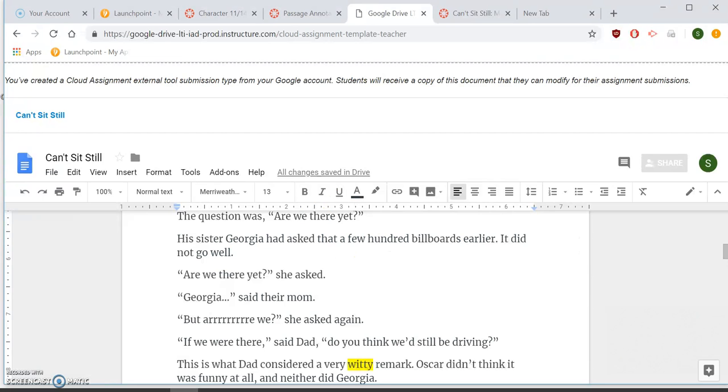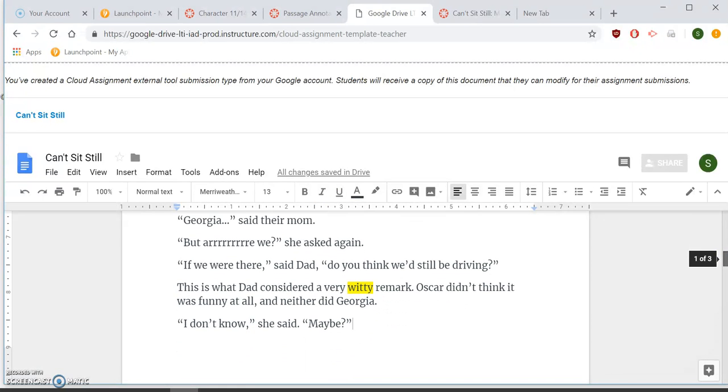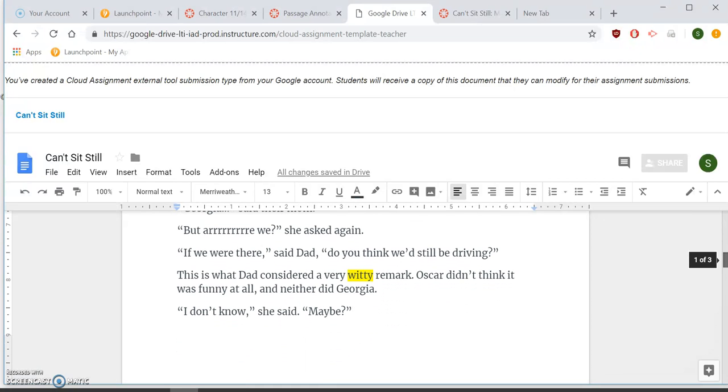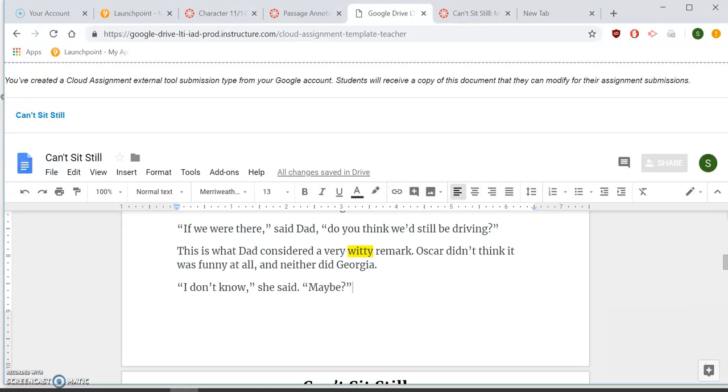His sister Georgia had asked a few hundred billboards back. It did not go well. "Are we there yet?" she asked. "Georgia," said their mom. "But are we?" she asked again. "If we were there," said Dad, "do you think we'd still be driving?" This is what Dad considered a witty remark. Okay, so just going back and reading doesn't always get me to my answer. If I go back and reread and I still can't figure out what that word means, then sometimes reading on can help.